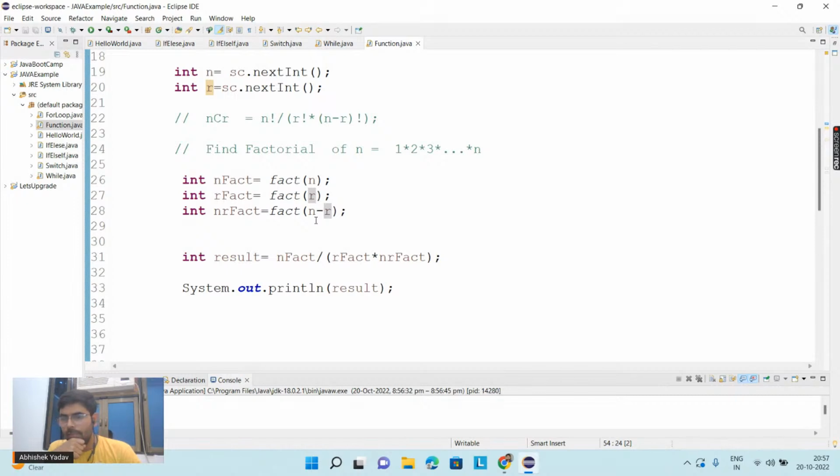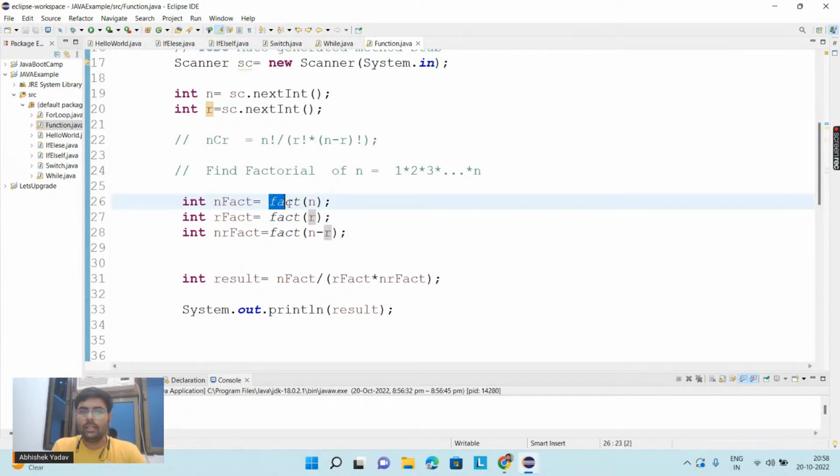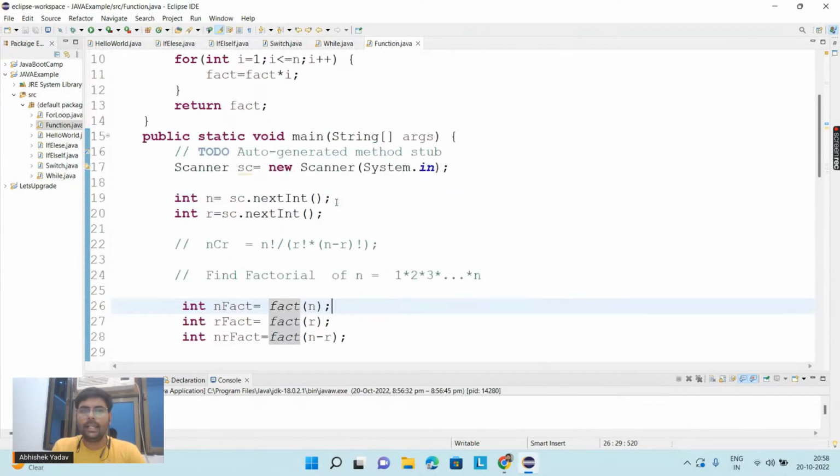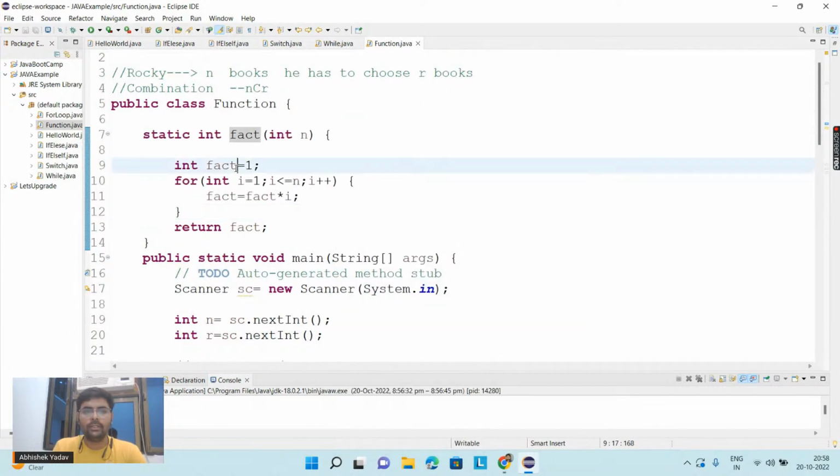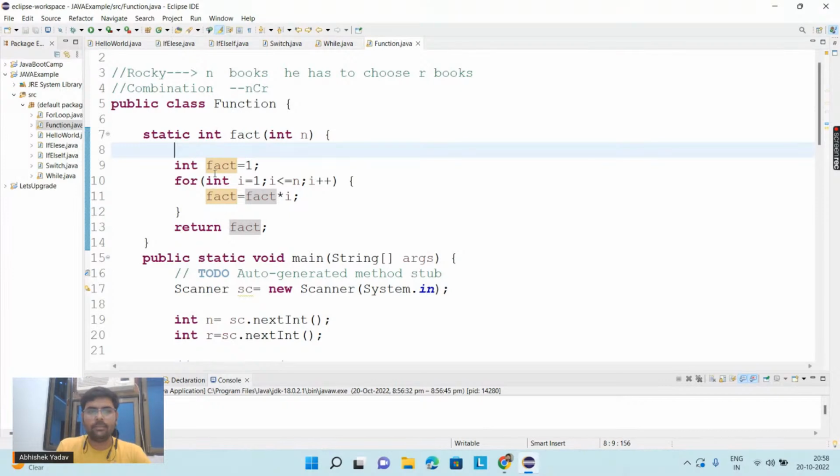So the function name cannot be the same now, sir, right? The function name will be the same, right? You have to calculate n factorial, so that's why you are saying, hey, I have written a function for n factorial, this one, right? Okay, yeah. So here you have to take a different name. I had taken the same name as my function name, but take a different name like this: int result, okay, result, and here also result.